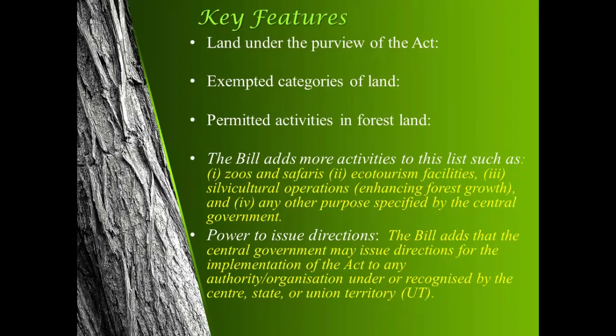Now, this is a huge point of debate because so much land is exempted, that is 10 hectares or 5 hectares or 100 kilometers from the international borders, for various reasons like security-related reasons, construction of defense-related projects, camps for paramilitary forces, or public utility projects, etc. So many exemptions have been given. These may affect the forest cover of India.